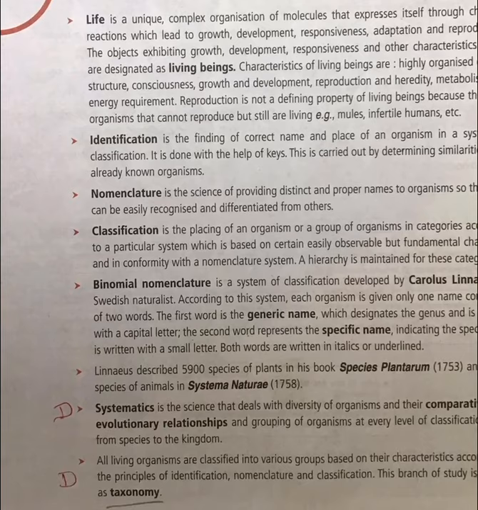And then there is a technical word called systematics. Systematics, what is it? It is the science that deals with diversity of organisms and their comparative and evolutionary relationships and grouping of organisms at every level of classification, right from species to kingdom. So systematics is the science that deals with diversity of organisms. See, we have got some organisms that live underwater, some organisms that live in deserts, some organisms that live on land. Some will be spending most of their life in air.